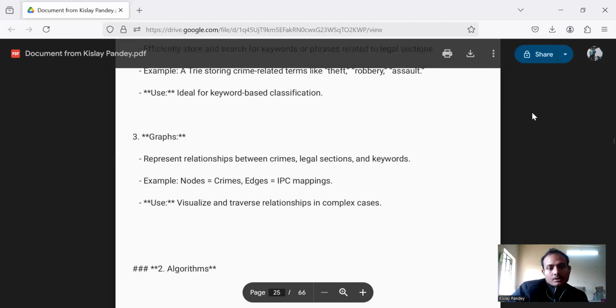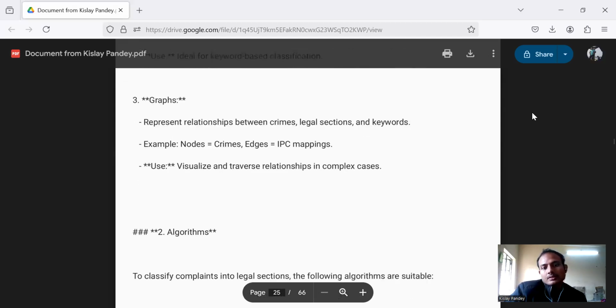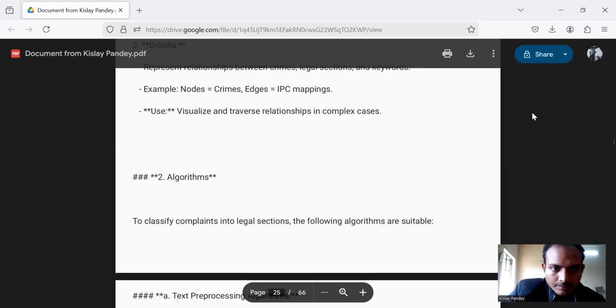Then we use graphs, which represent relationships between crimes, legal sections, and keywords. Example: nodes for crime terms and edges showing their IPC mapping. They are used to visualize and traverse relationships in complex cases.